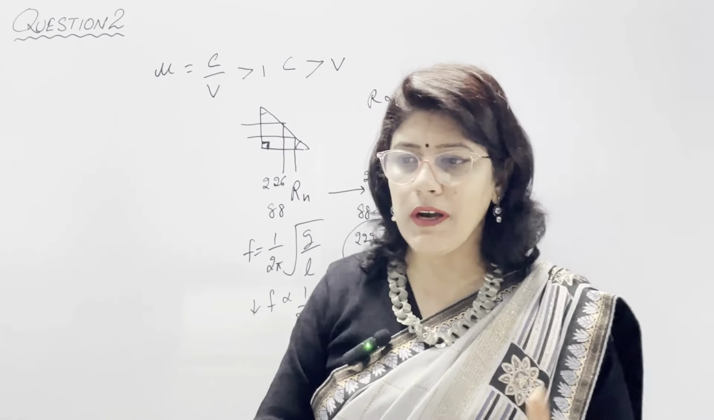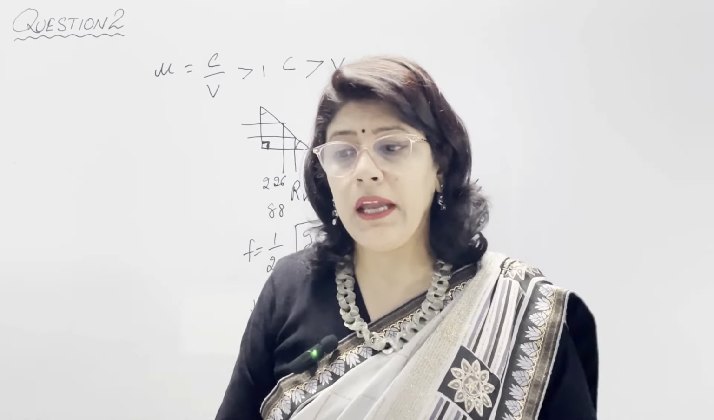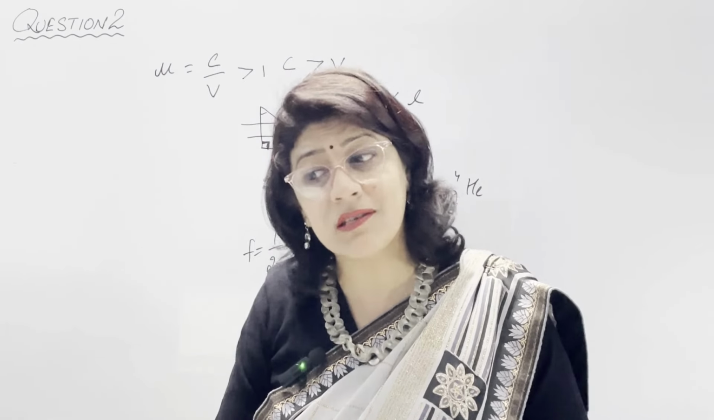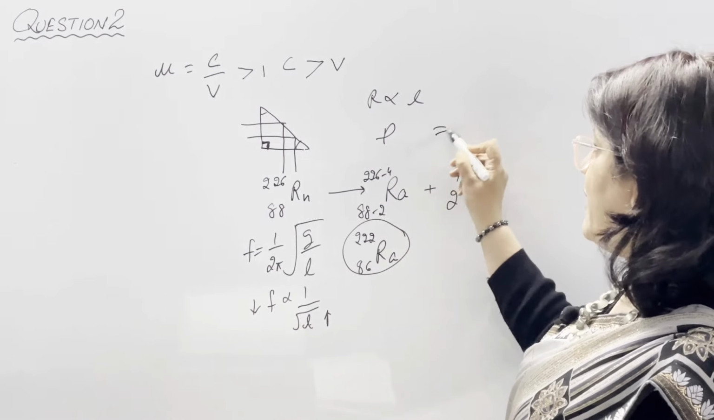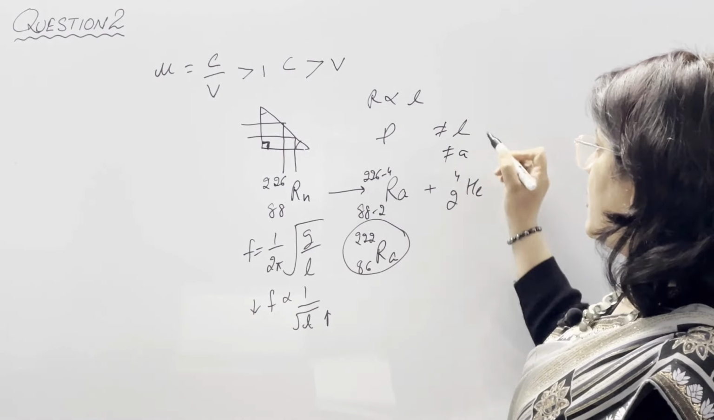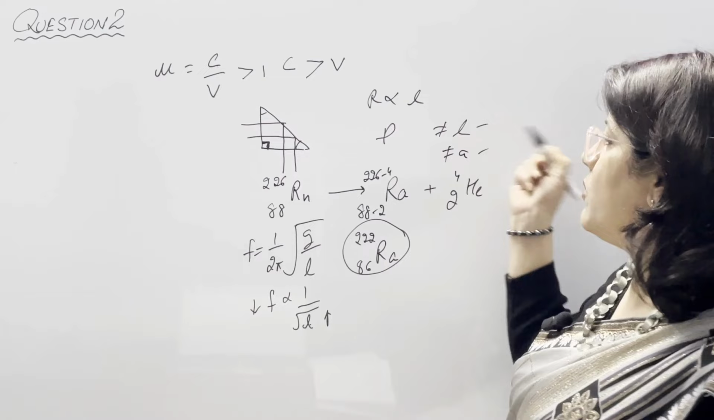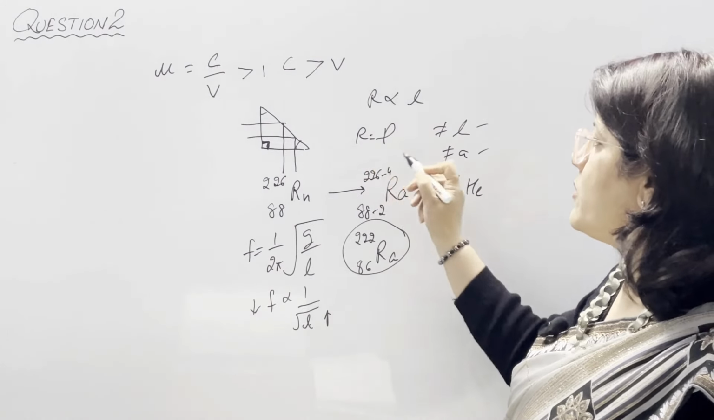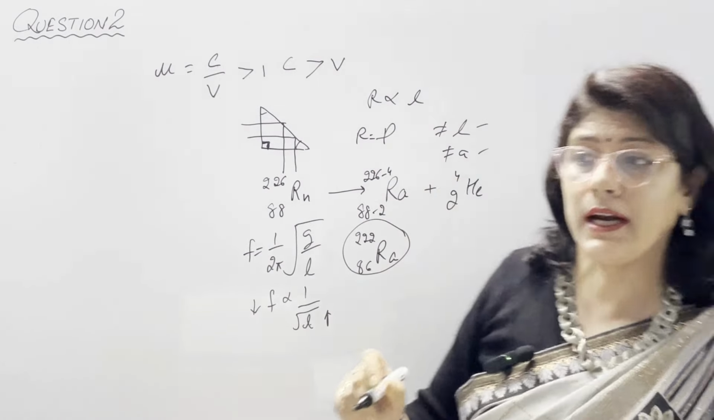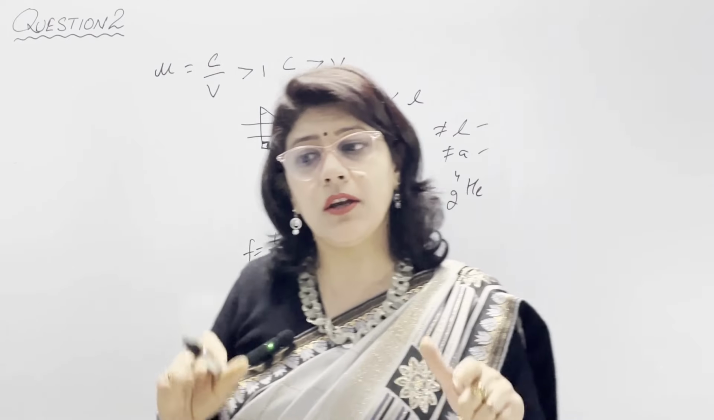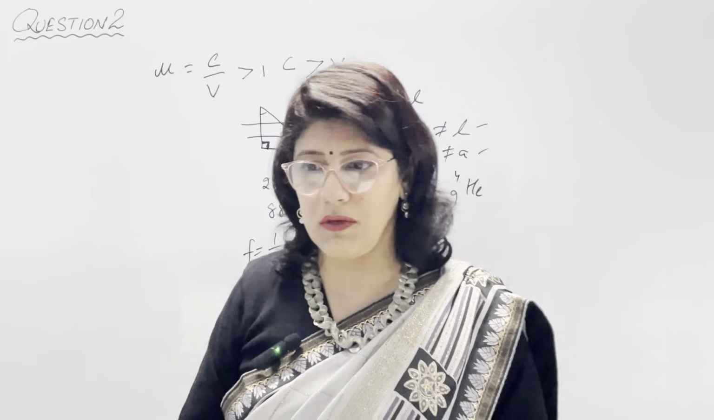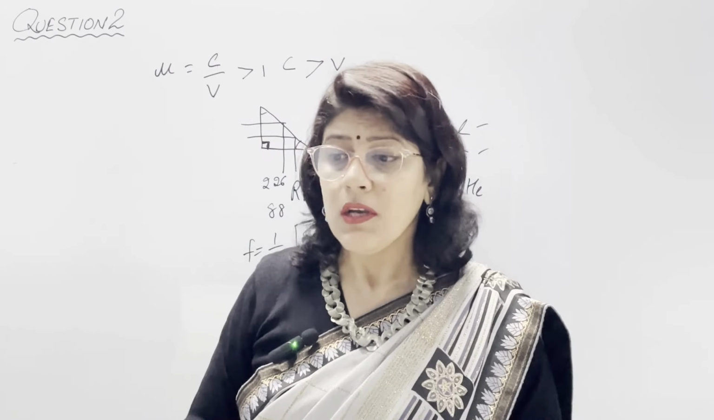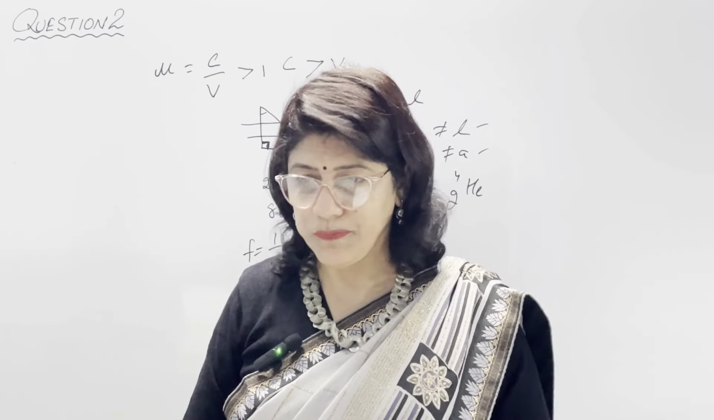In part A, we will write just wire A. In B, which wire will have greater resistivity? Resistivity does not depend upon length and area of cross section, because when we make these two equal to 1, then resistance is equal to resistivity. Resistivity is the characteristic property of the material, and both wires are made of copper here, so they have the same resistivity. In option B, we will write just the same resistivity, no change.